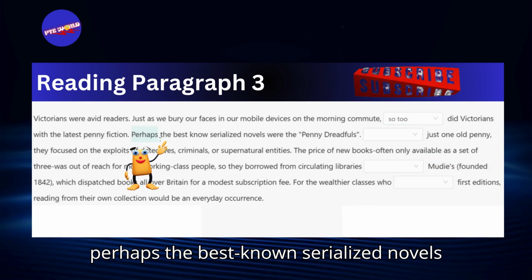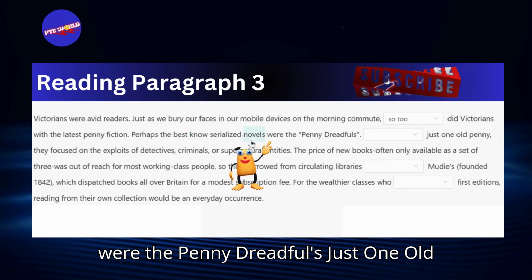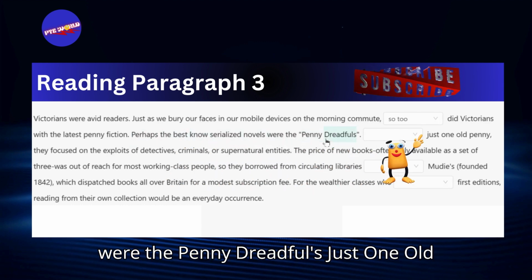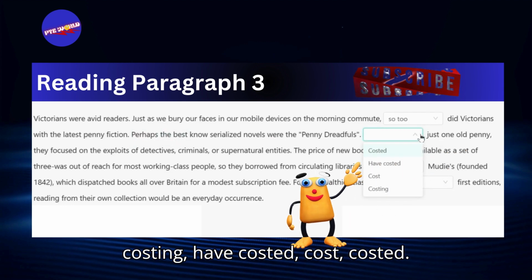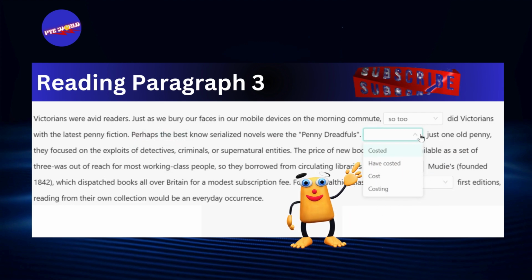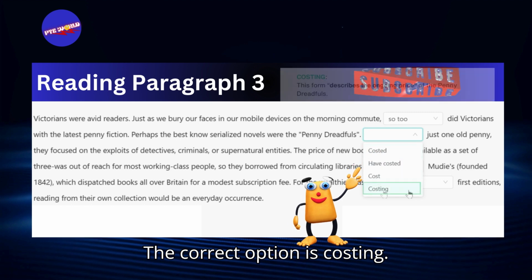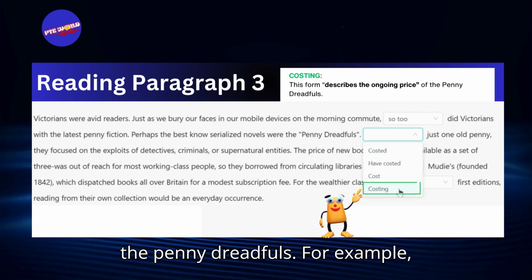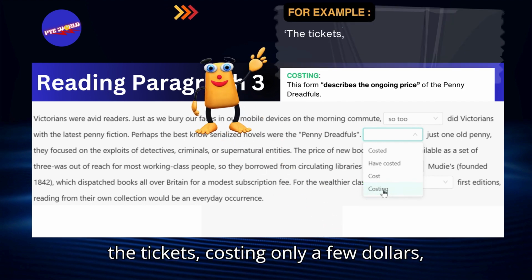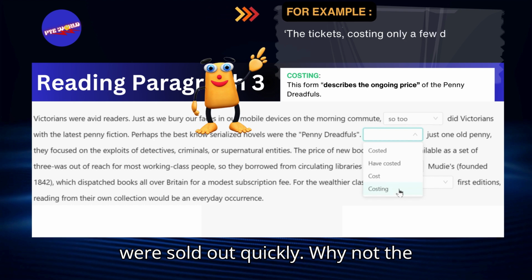Next up, perhaps the best-known serialized novels were the Penny Dreadfuls, just one old penny. Here, our options are costing, have costed, cost, costed. The correct option is costing. This form describes the ongoing price of the Penny Dreadfuls. For example, the tickets, costing only a few dollars, were sold out quickly.